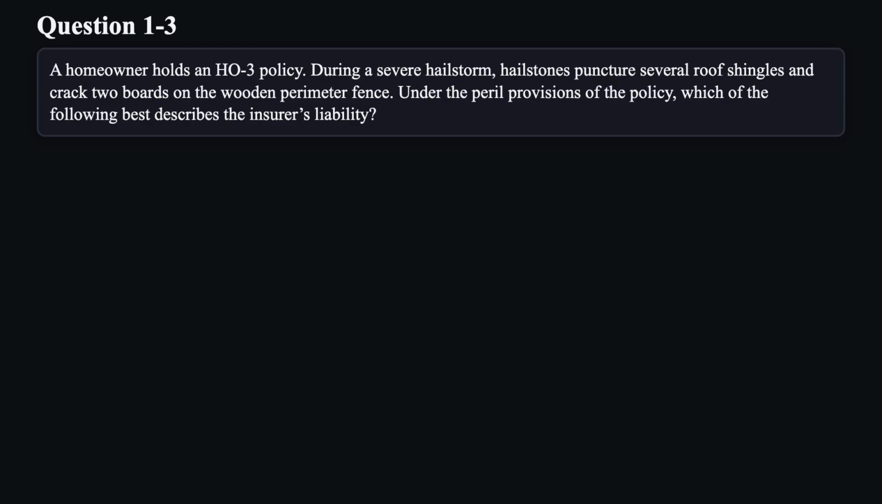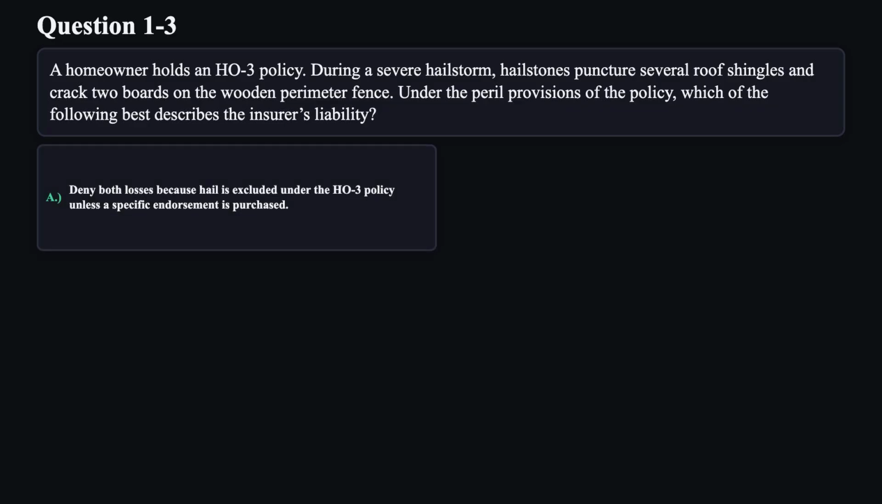Question 3. A homeowner holds an HO3 policy. During a severe hailstorm, hailstones puncture several roof shingles and crack 2 boards on the wooden perimeter fence. Under the peril provisions of the policy, which of the following best describes the insurer's liability?